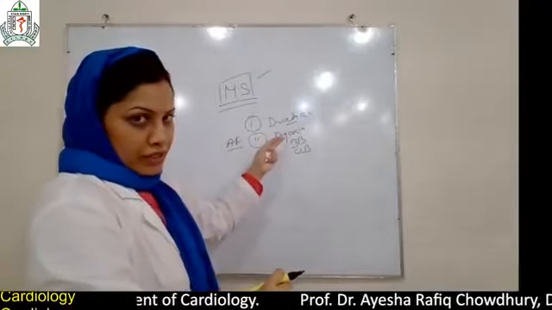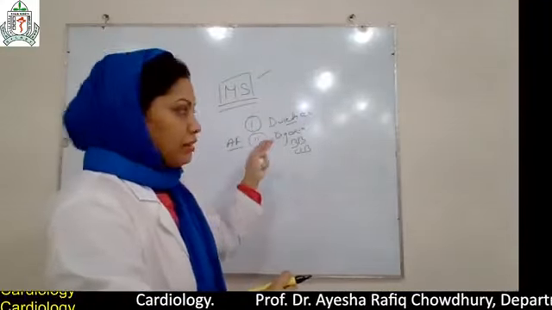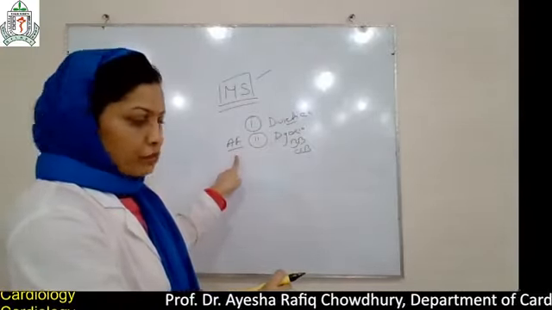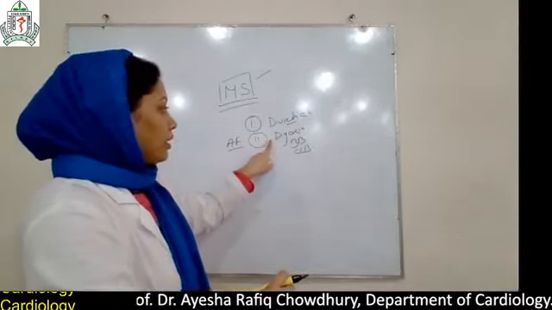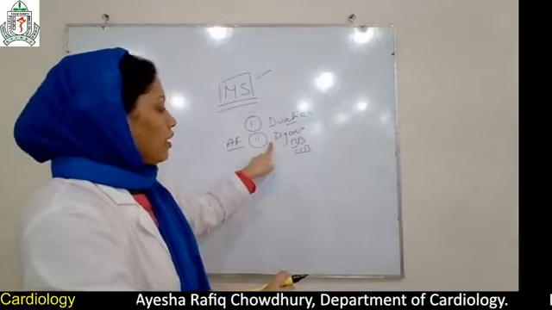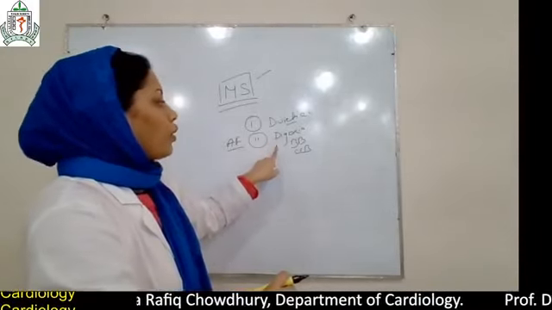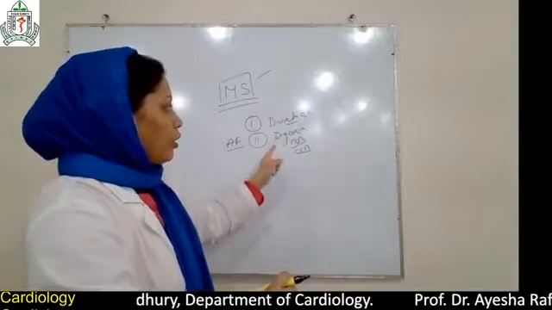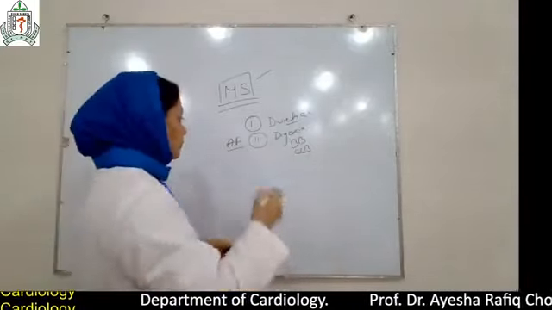Diuretics will improve all the symptoms. This is the basic treatment. And if a patient is suffering from mitral stenosis with atrial fibrillation, then we can use digoxin or beta blockers or rate limiting calcium channel blockers, single or in combined form.